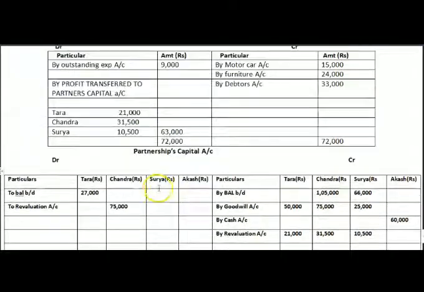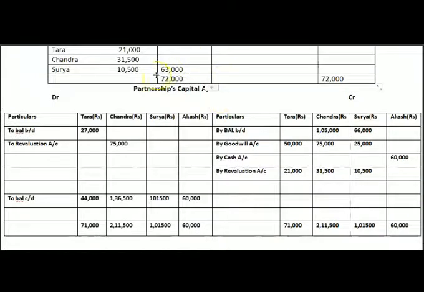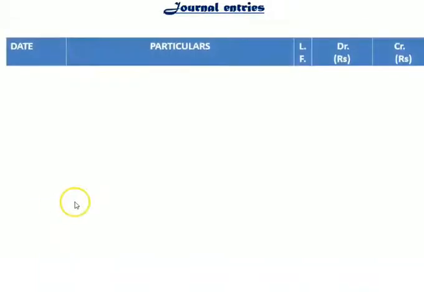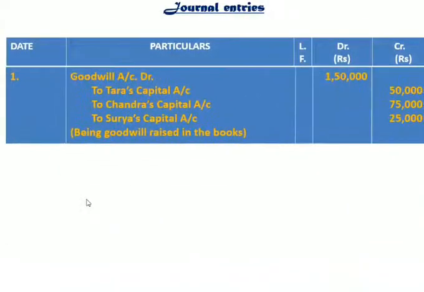So here we have done with our balance sheet, and in the sum they have asked about the balance sheet and journal entries. But to know the profit, we have done the revaluation account, and for partners' capital, we have prepared the partners' capital account. So now let us begin with posting into the journal. Let us begin with the journal entry, students. Here the first entry is distribution of goodwill. Here goodwill is raised, therefore goodwill account debited to Tara's capital account, Chandra's capital account and Surya's capital account.